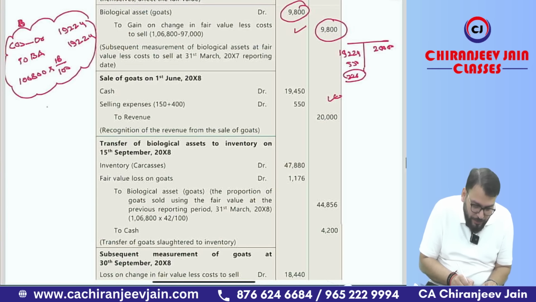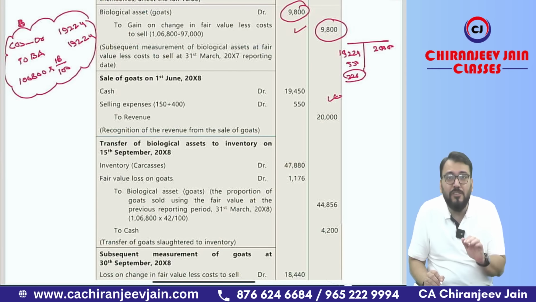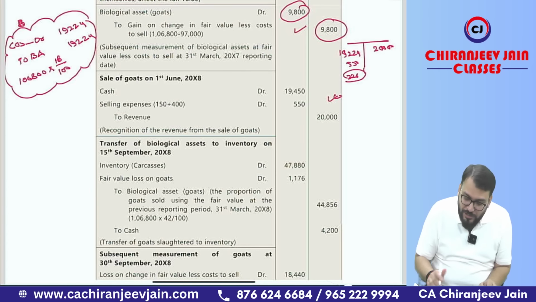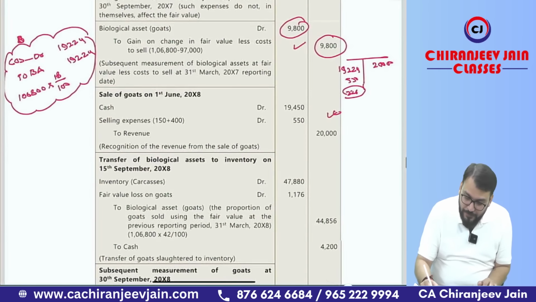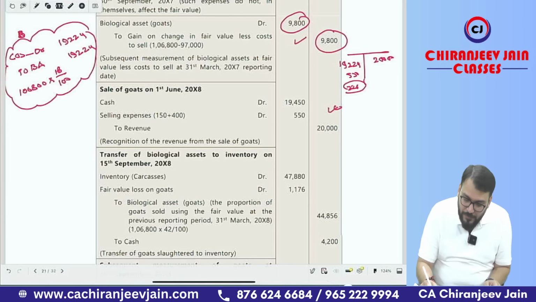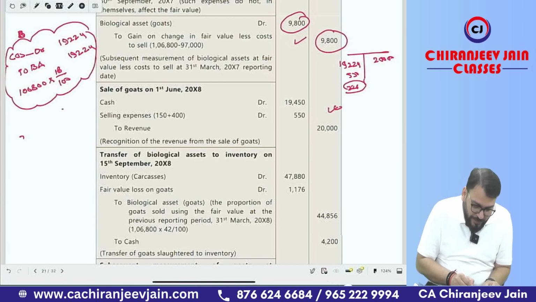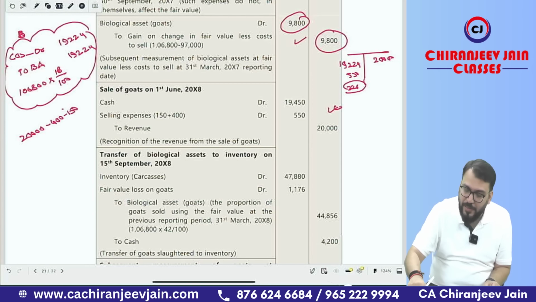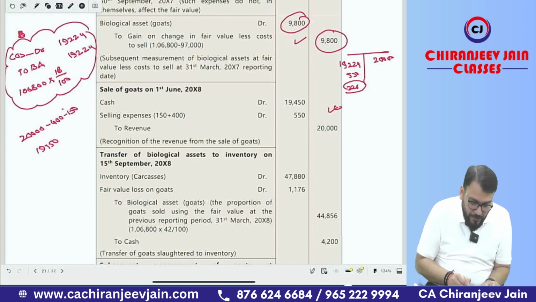Instead of this, what you can do is first recognize the gain on subsequent recognition, on the date of de-recognition, on the date of sale. If you just try to understand what they want to say: what is the market price now? The market price is 20,000. The transportation cost and auctioneer fees are 550. So it becomes 20,000 minus 550, it becomes 19,450, correct?